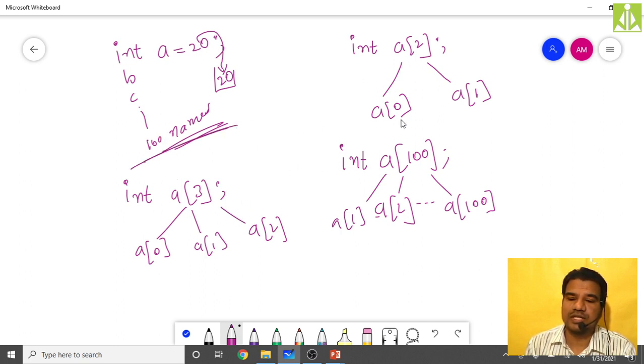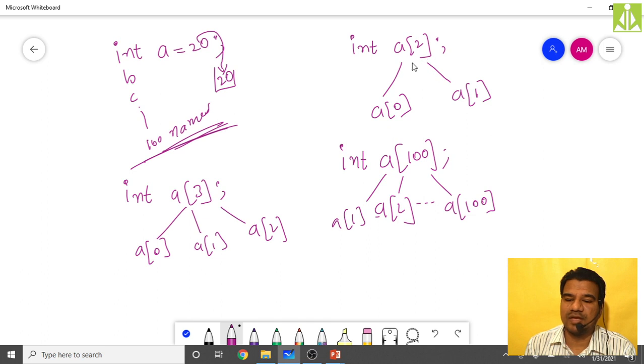The first approach and the latter approach, what difference are you seeing? Here if you want to use 100 variables in your program, in a normal variable approach, you have to remember 100 names over here. Up to 26 you will give a to z, but after z what will you give? Like a, b, a, c, a, d, likewise you have to give. And you have to remember all those names as well, isn't it? It is a difficult job.